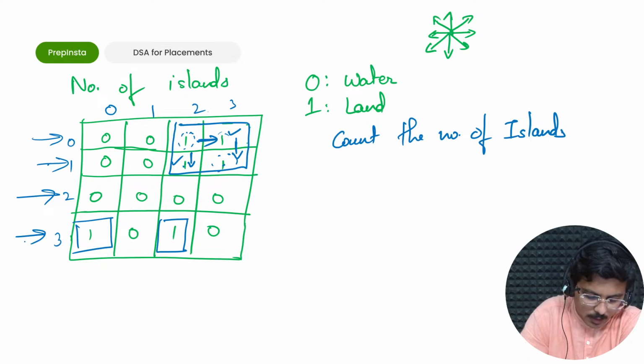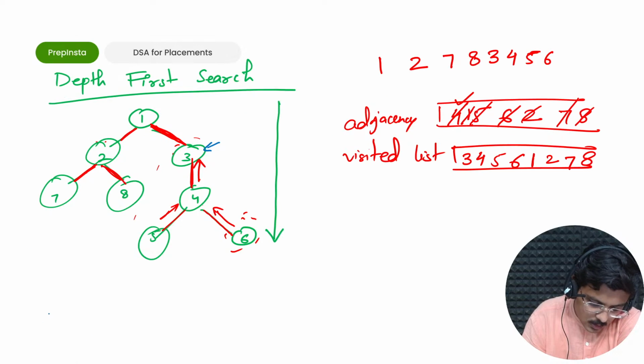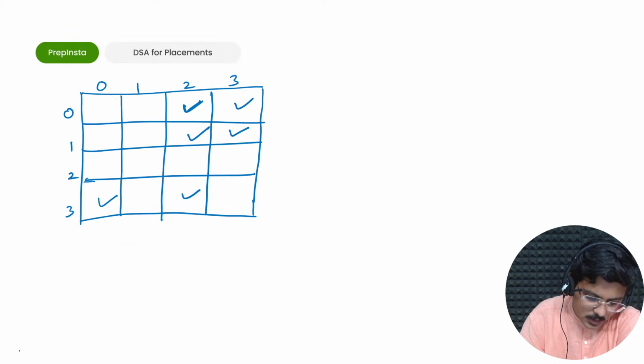Here you come, no one found. You come further here, you found out this has not been traversed, right? So when you run DFS on it, this would be traversed, you have no other one connected to it, so depth would stop here. Correct? Similarly, when you run DFS on it, the depth would stop here, both of them are now visited. So basically what I am saying is these two will also be visited.